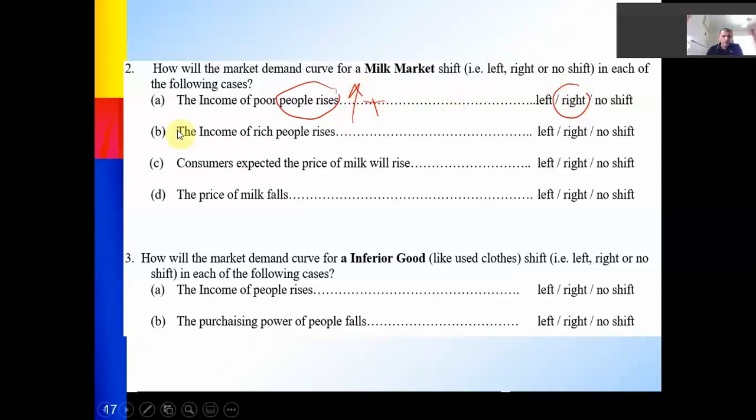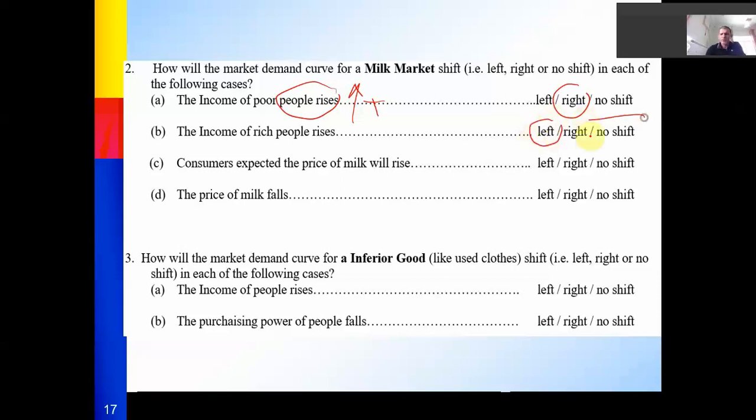If the income of rich people rises, most of them will not consume more units of milk because they already have enough money to buy it. It's either no shift, no change, or a very small change to the left.